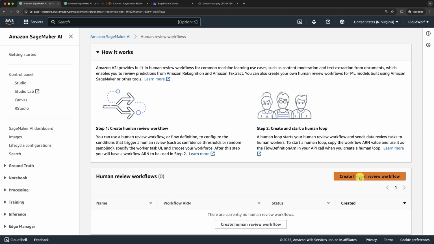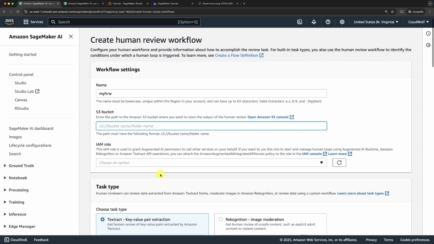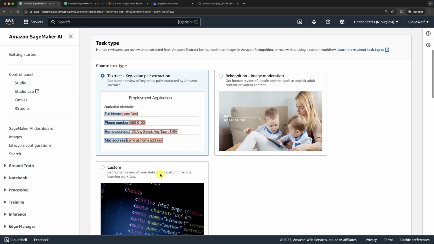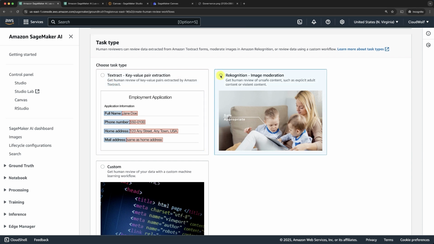Okay, so let's quickly see how you can create a human review workflow. First, you have to give a name to your workflow. You can simply enter my human review workflow. Then here you have to enter the path to the S3 bucket where you want to store the output of the human review. You have to specify an IAM role to give the required permissions. Then here you choose a task type between Textract to get a human review of key value pairs extracted by Amazon Textract, remember to extract text from a document, or Rekognition in order to get a human review of unsafe content such as explicit adult content or violent content.